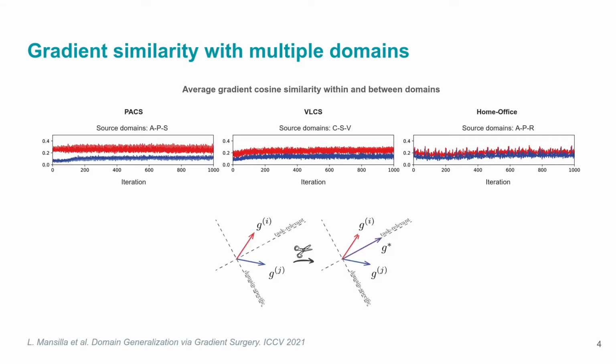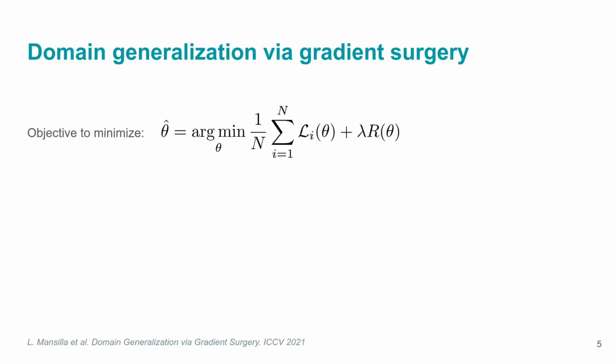To reduce such interference, we propose a gradient agreement approach based on the surgery strategy that operates on the set of domain-specific gradients during the optimization process. We aim to modify a standard mini-batch gradient descent by incorporating a gradient surgery step before updating the network weights. Given a set of n source domains, we want to minimize the average loss over all source domains. During a training iteration, we sample a mini-batch from each source, perform a forward pass, and compute the domain-specific gradients.